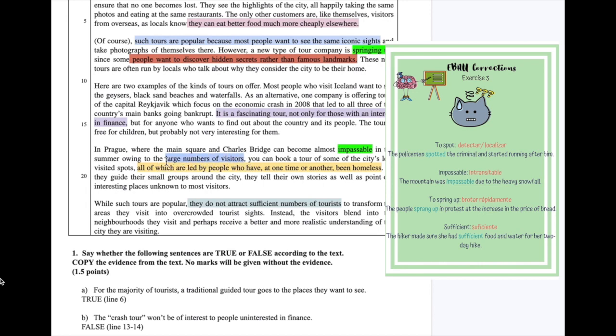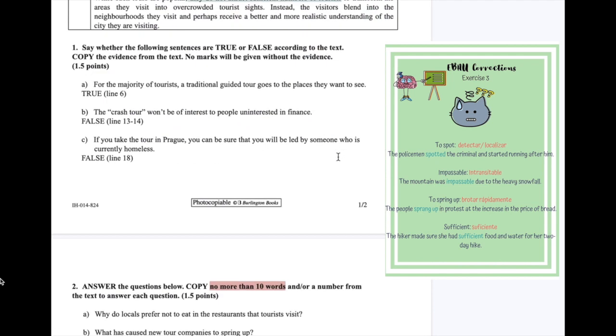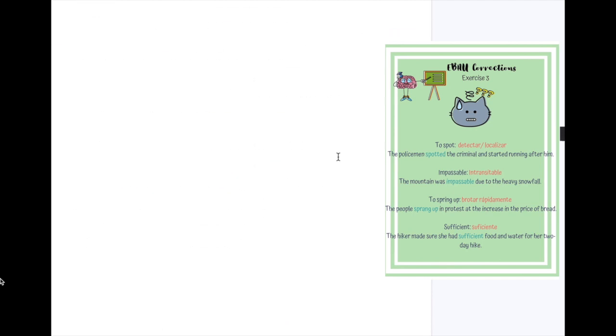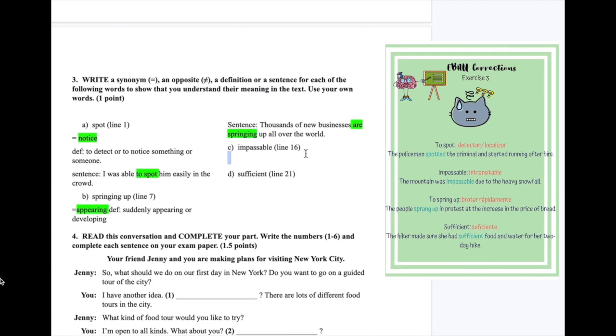Right. If you have a large number of visitors in summer on a bridge, what could happen on that bridge if you're walking? Okay, so impassable basically means to be blocked. Okay, to be blocked because there's too many people. All right, so impassable means you cannot go, you cannot move, you cannot pass.